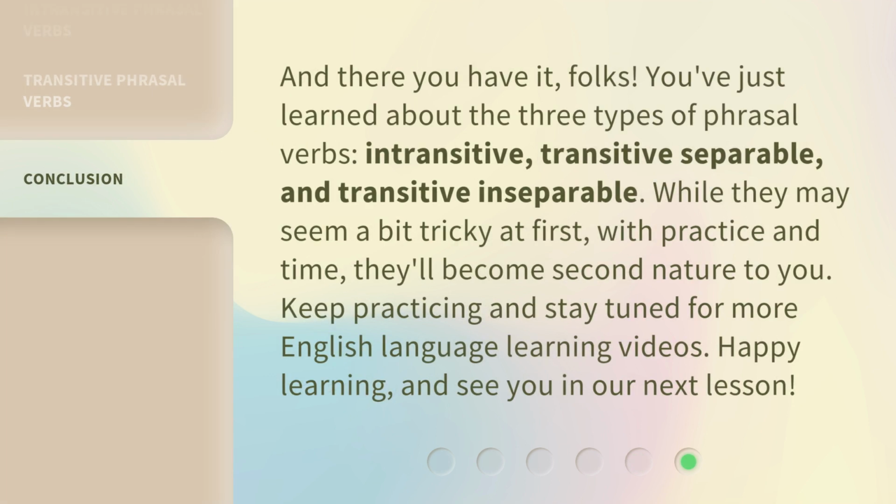And there you have it, folks. You've just learned about the three types of phrasal verbs: intransitive, transitive separable, and transitive inseparable. While they may seem a bit tricky at first, with practice and time, they'll become second nature to you.